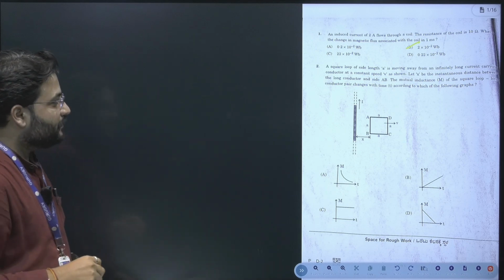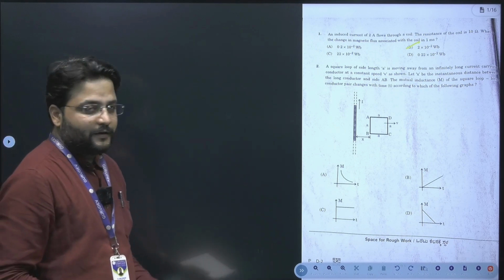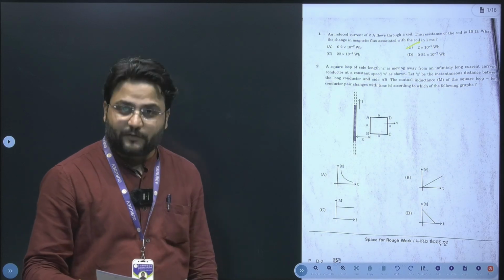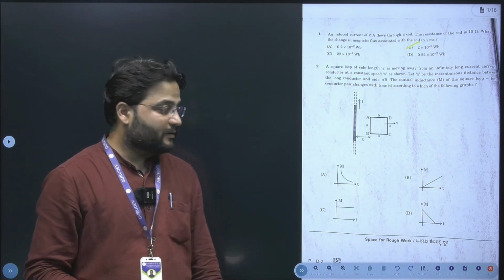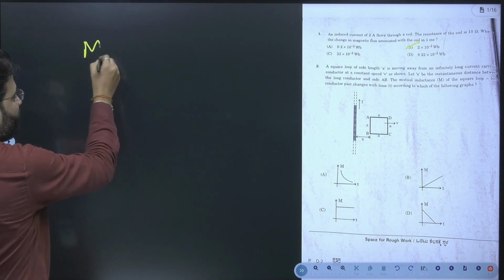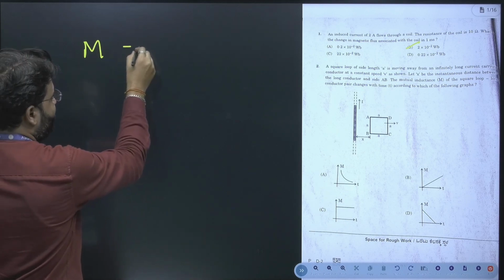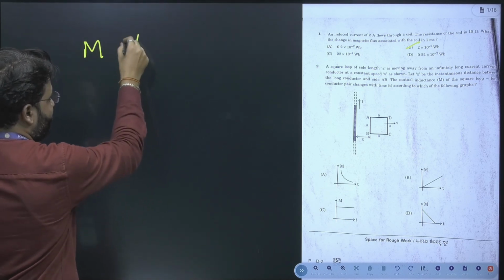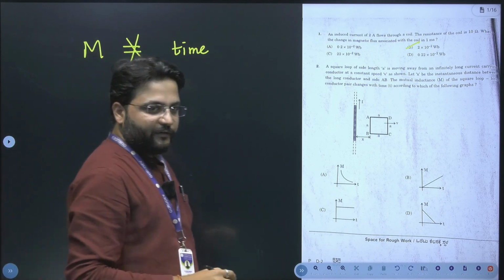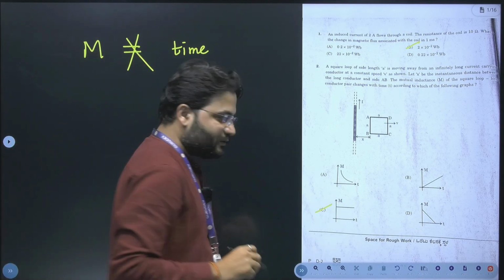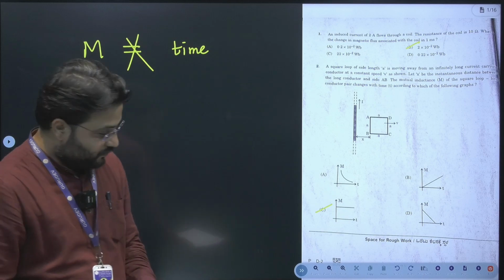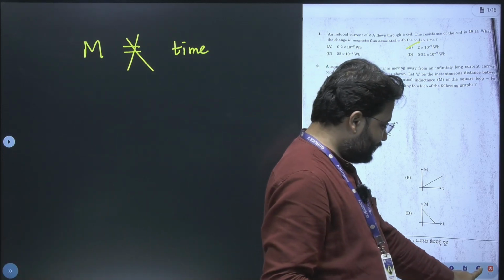And next, going to the second question. It's from the chapter electromagnetic induction once again, which involves mutual induction. And mutual induction of any coil does not depend on time. So if it does not depend on time, then it should remain constant with time. So our right option would be option C. So let's move to the next part of the questions.